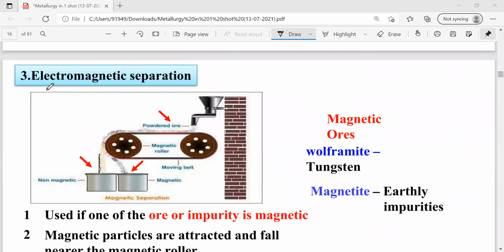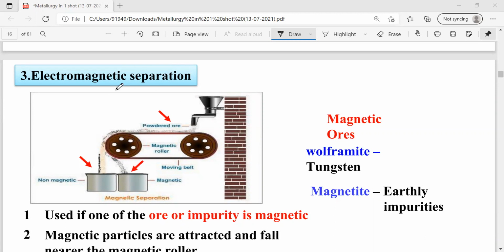Next method of ore concentration is electromagnetic separation. Here we are using a drum. This drum is having rollers. The rollers are made up of magnetic material, and the rollers are connected with a belt that is a non-magnetic material. So whenever we take the powdered ore, if the ore contains impurity, and the impurity is non-magnetic material, that non-magnetic impurity is going to be thrown away from the drum, because the drum is magnetic. Then if the ore is magnetic, the ore particles are collected near the drum.